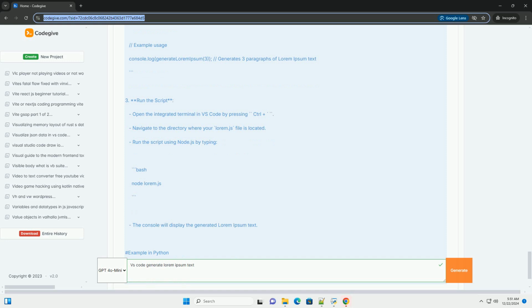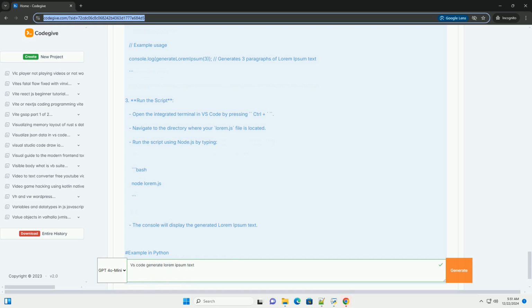let result = ""; for (let i = 0; i < paragraphs; i++) { result += loremIpsum + "\n\n"; } return result.trim(); } // Example usage. console.log(generateLoremIpsum(3)); // generates 3 paragraphs of lorem ipsum text.